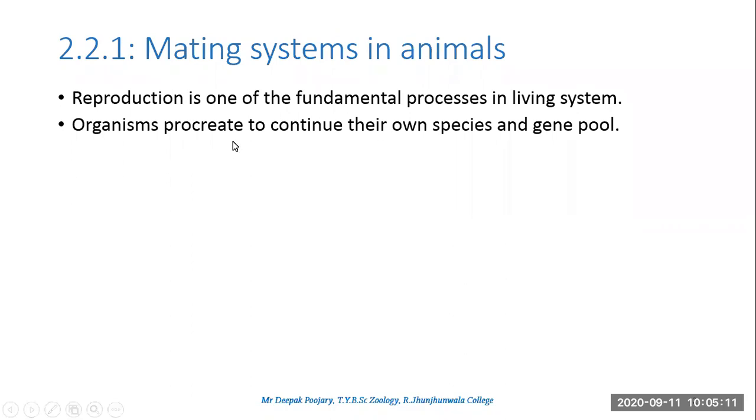This word which I have mentioned here, procreate. Procreate means they can come together, they can reproduce and continue their own species. And when I say they are continuing their own species, what are they continuing? They are continuing their gene pool. That is, the entire genes which have been coming down from generation to generation have to be passed on. Suppose an animal fails to reproduce, what will happen? The gene pool of that particular organism stops there.